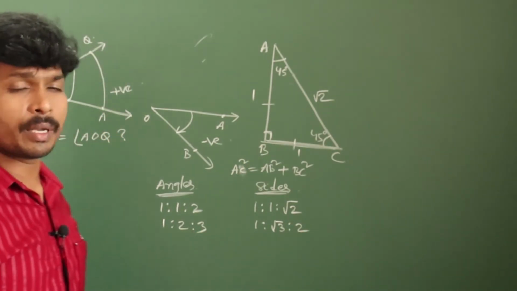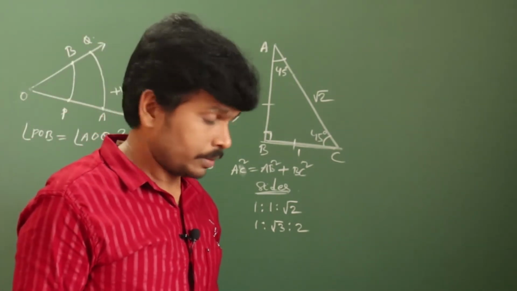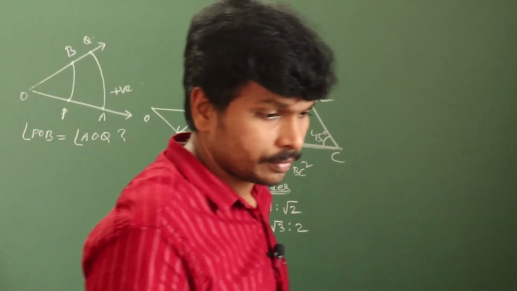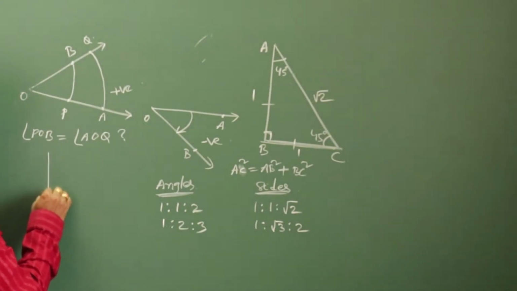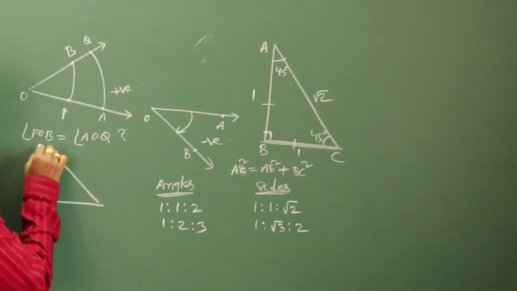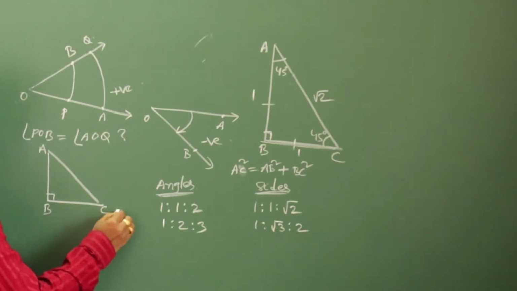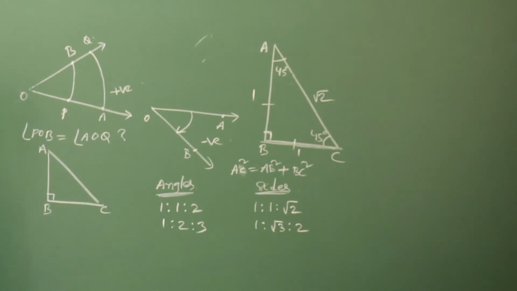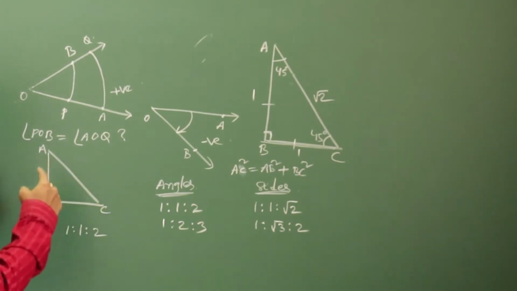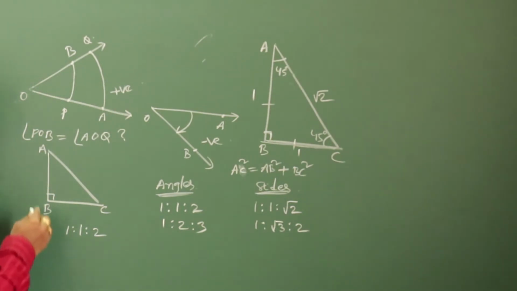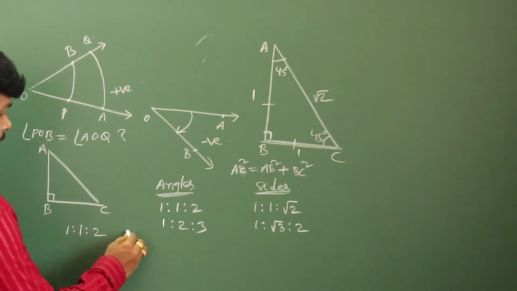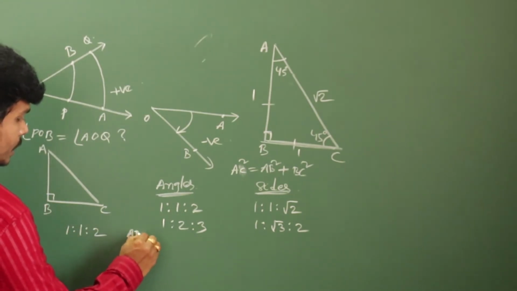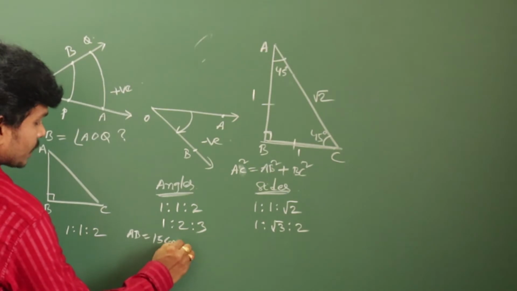Okay, just I am giving you one problem. Do it with the help of this concept. I am giving you one triangle ABC. Its angles ratio is 1:1:2, and one side is 15 centimeters.